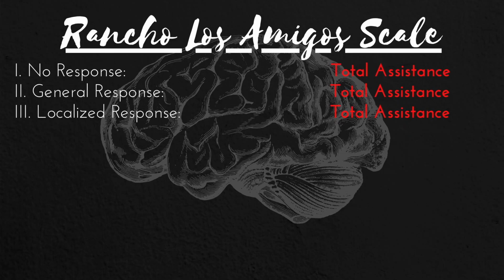Level 3 is called the localized response level, and an individual at this level would still require total assistance. They would still respond inconsistently to stimuli, but now the responses are more directly related to the stimulus. For example, if a patient's hand is pinched or pricked, he may withdraw the hand or limb that is being pricked, indicating a response that is specifically related to the painful stimulus that they experience instead of a more generalized response. At this level, individuals may also respond more to familiar people such as family or friends instead of medical staff, so utilizing and incorporating family during therapy sessions may be helpful to increase patient responses.